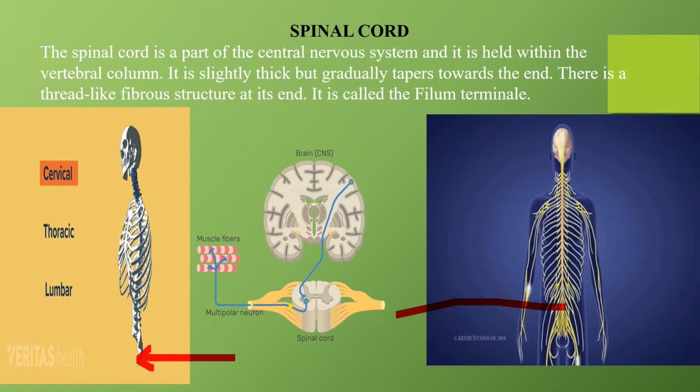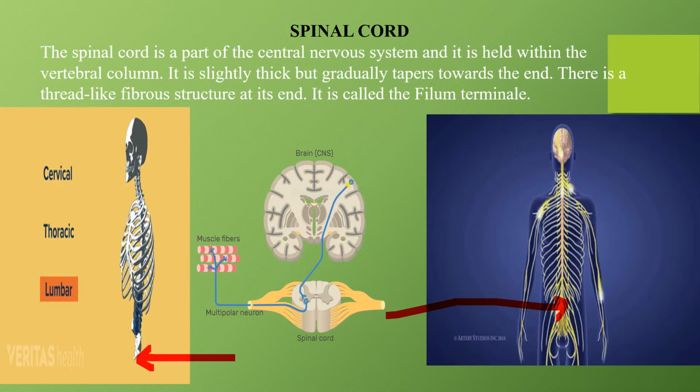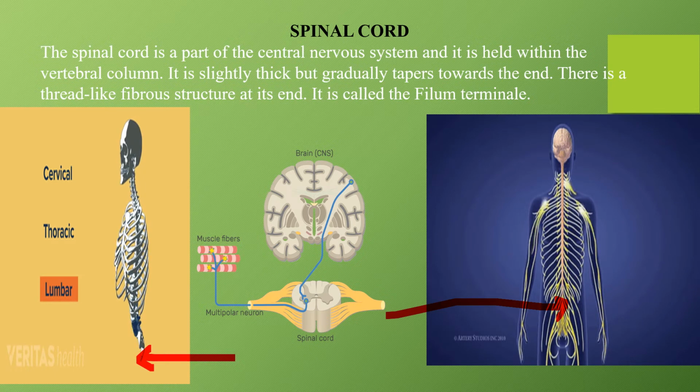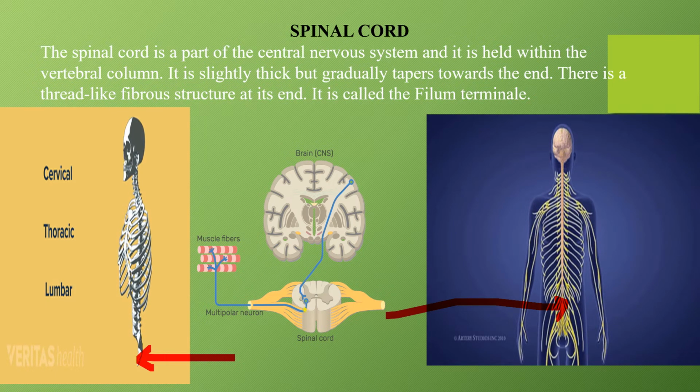Our spinal cord is slightly wider towards the top and gradually becomes thinner and tapers towards the bottom. There is a thread-like fibrous structure at its end. It is called the filum terminale. Now, the spinal cord here is responsible for sending the message from the nerves to the brain. Okay.